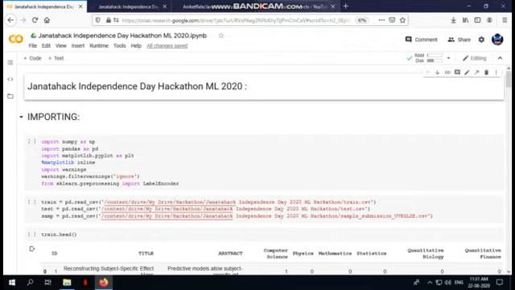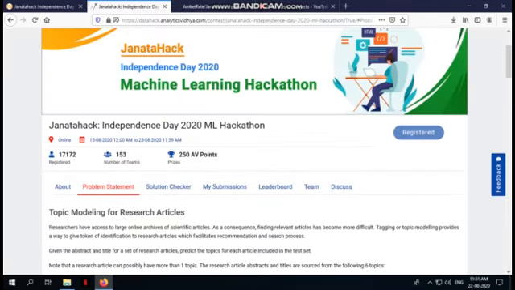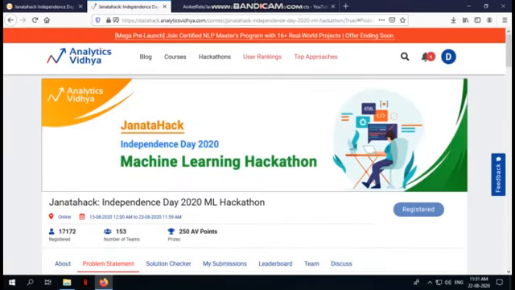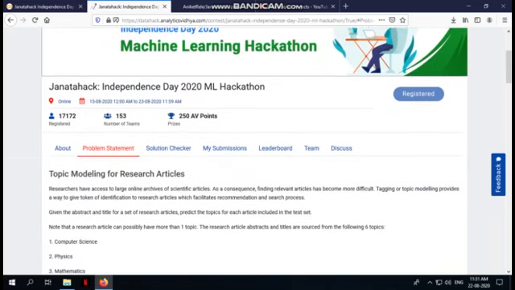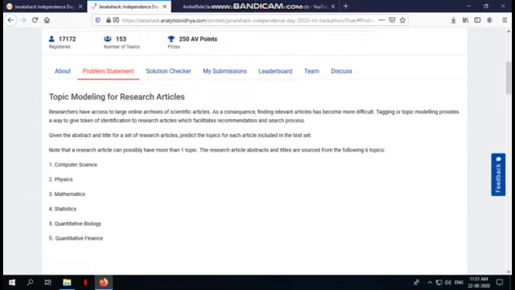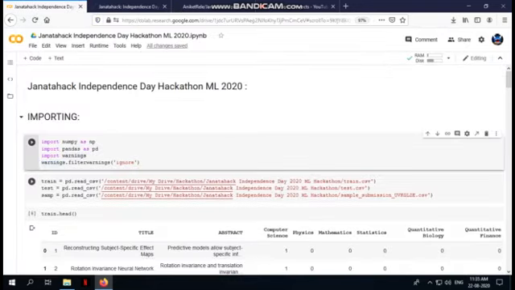So today the project which we are going to do is the Janta Hack Independence Day 2020 Machine Learning Hackathon, which is being held by Analytics Vidhya. If we look at the problem statement, it says that we have to classify scientific articles for researchers, which have multiple labels such as computer science, physics, mathematics, statistics, quantitative biology and quantitative finance. So basically this is a multi-label classification problem. Here we'll have a look at how to solve these kinds of multi-label classification problems.